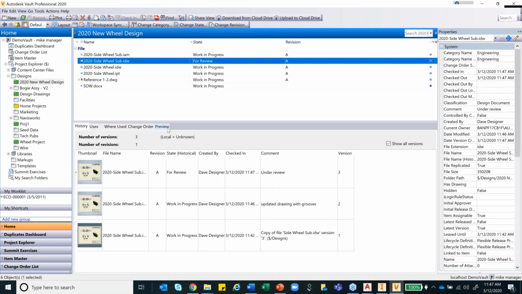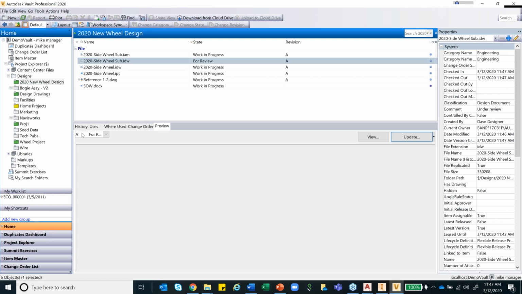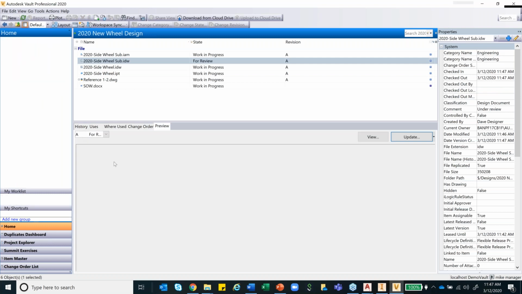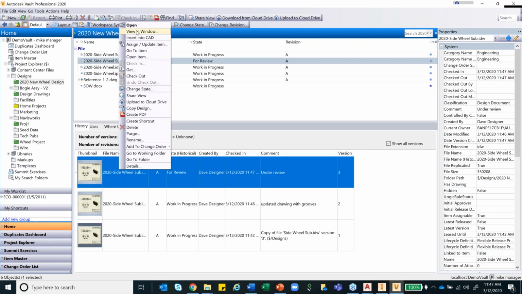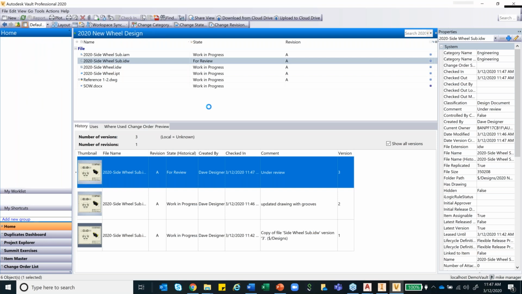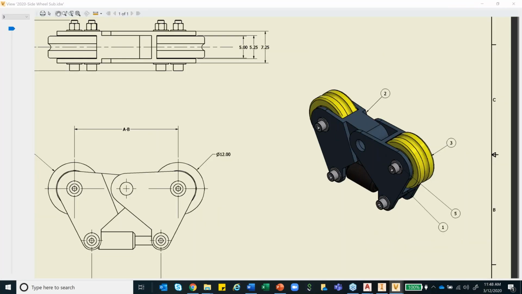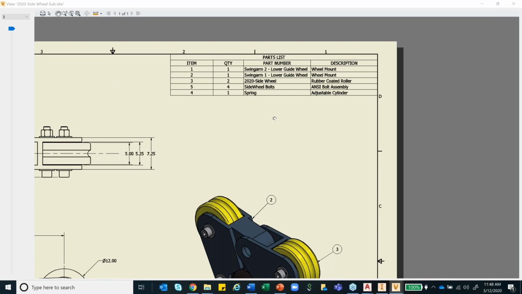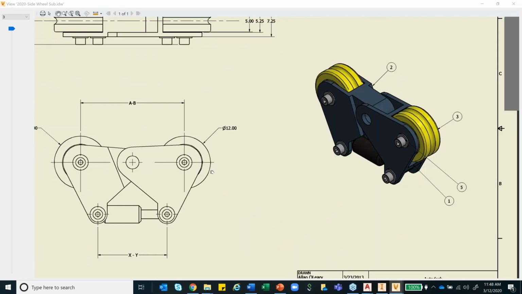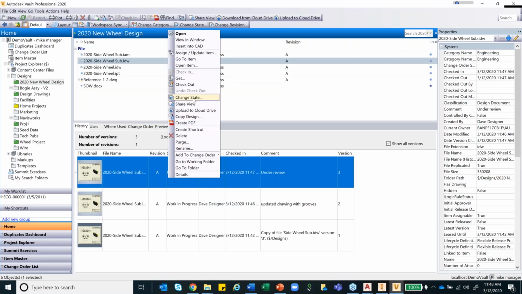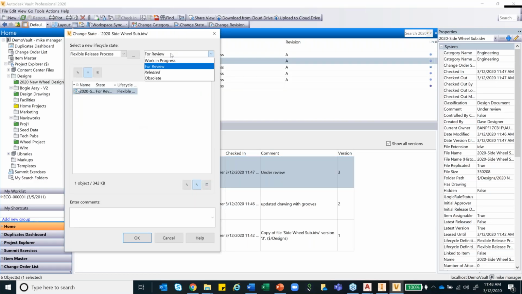So under review, I can go ahead and do a preview of it, or even look into the window. I can just directly take it and check the model, see if everything looks fine. There is a groove that is added, and other things. And if everything looks okay, he can then change the state. If everything is okay, you can proceed and say released. If everything is not okay, you can just say work in progress and enter your comments for the changes that are needed.